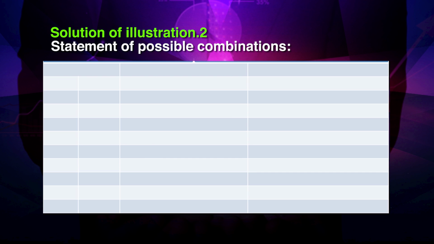Now, let us come to the statement of possible combinations. For that, we will have the 4 columns. First 2 columns for the products A, B, third column contribution and fourth column labor hours required.